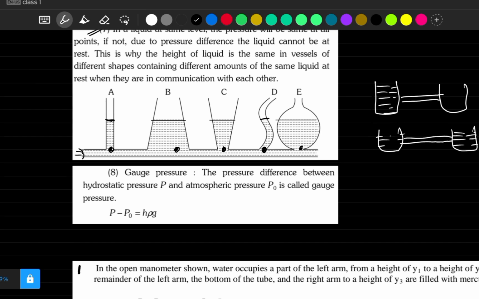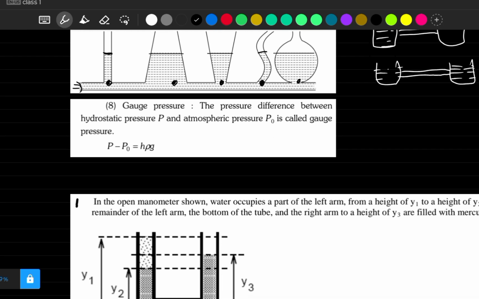Now next thing, there is a small term which we call gauge pressure, right? So what is gauge pressure? As we know that this is our container here, and in this container if I ask you to find pressure here at H depth, you will write pressure P equals P atmosphere plus rho g h.